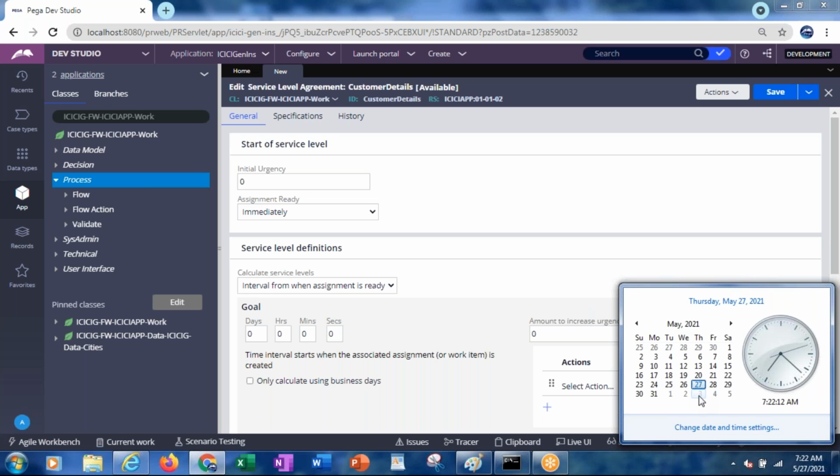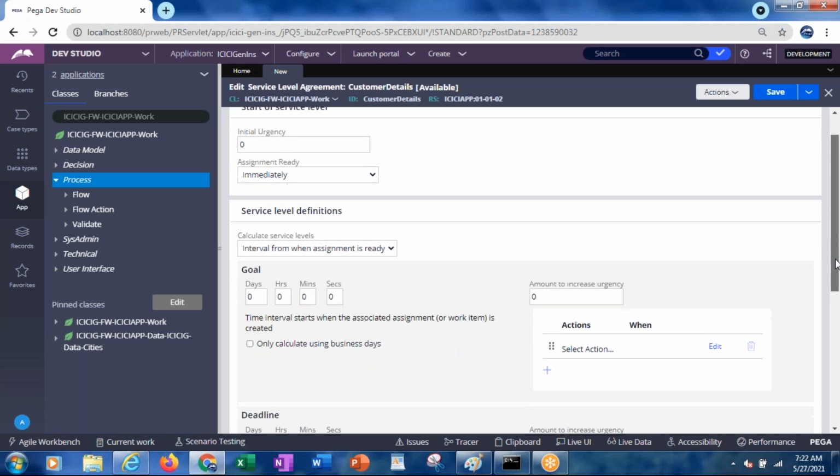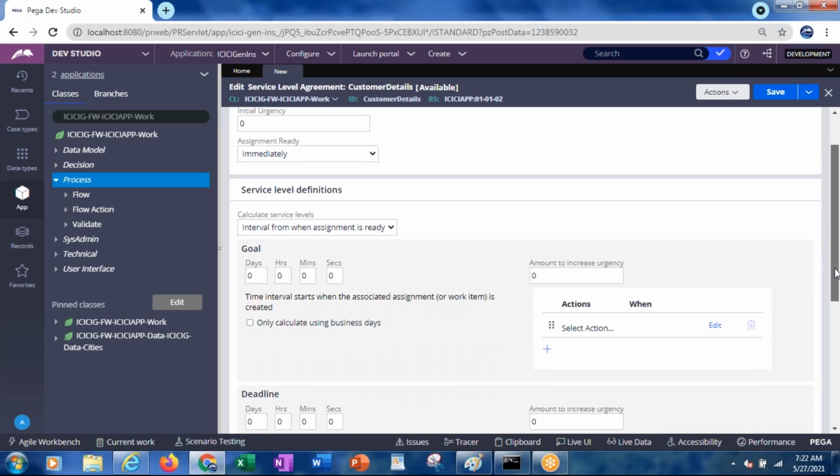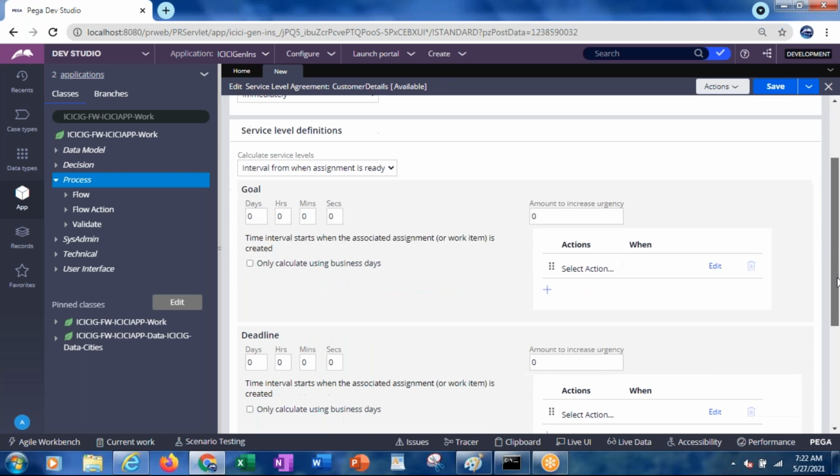You can specify the goal and the deadline. You can specify some time for the user to respond or to work on that particular work object. All these things are possible through this SLA event.